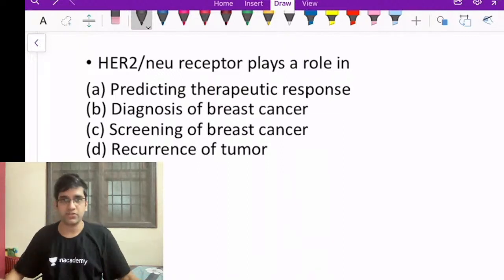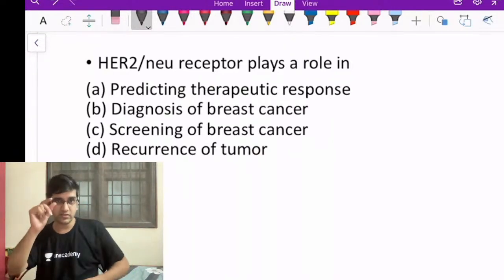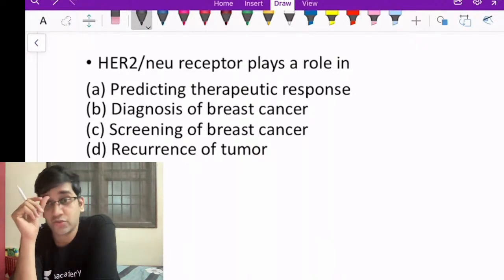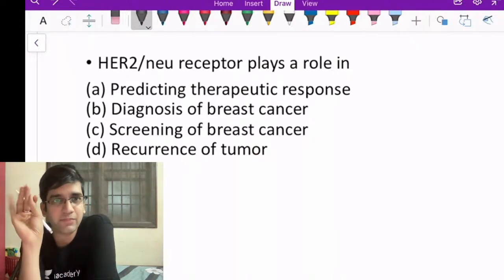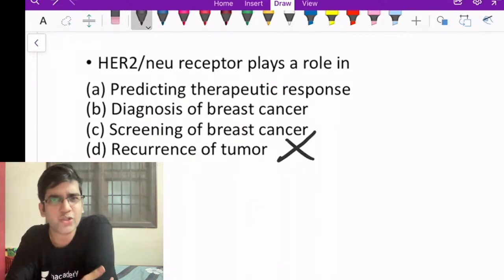Okay, I want everyone to comment here. The reason I want to comment is there are 2 conflicting answers in the poll, right? So I have B as well as A. I'm glad that none of you answered C and D, right? This is definitely not there. It's not going to help me in the recurrence of tumor or in the screening of breast cancer.